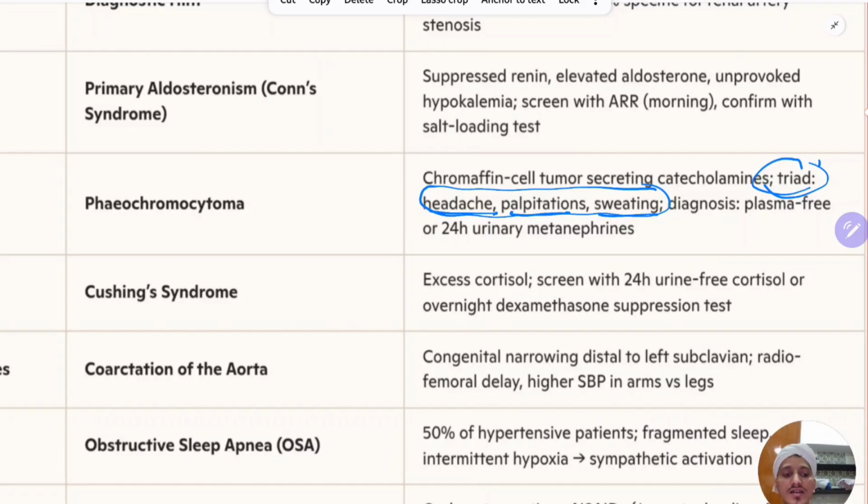Because there is episodic large-concentration release of these catecholamines into the blood. At that time, the patient will have headache, facial flushing, vomiting, palpitations, and sweating. So if the patient gives a history of episodes of these three things, headache, palpitation, sweating, then you should suspect pheochromocytoma, and the patient has hypertension. One more important point is BP is fluctuating in these patients. Fluctuating BP will be there.